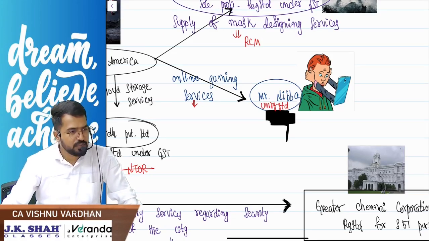What notice is importing service? Both are outside India, right? You tell me, RCM or FCM, that's all. Did you read the RCM entry just now?